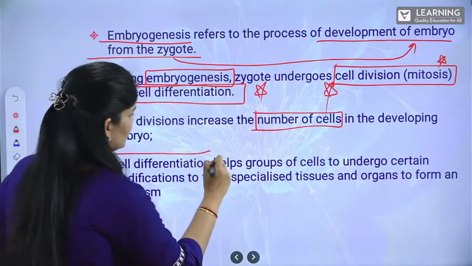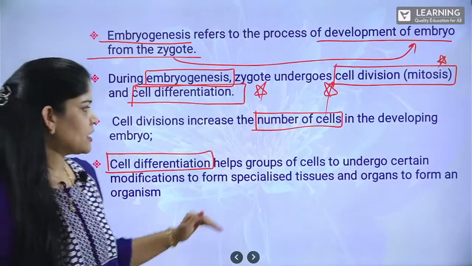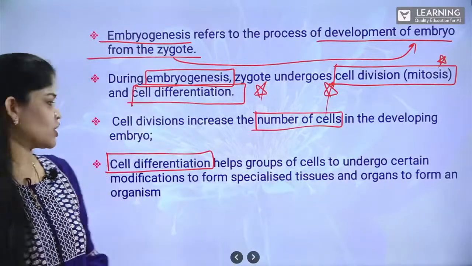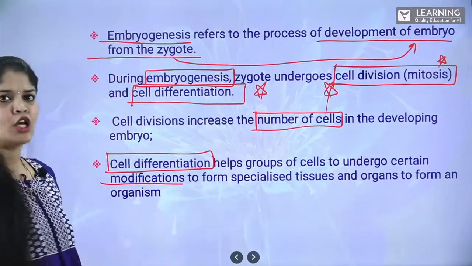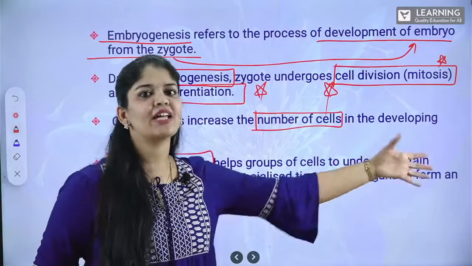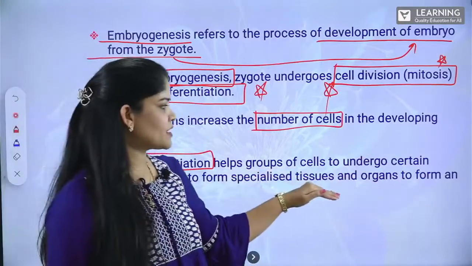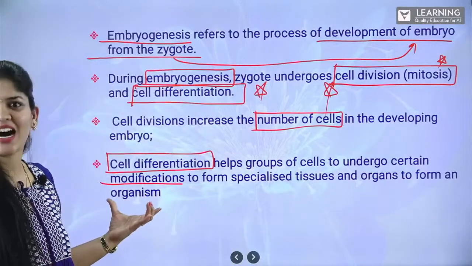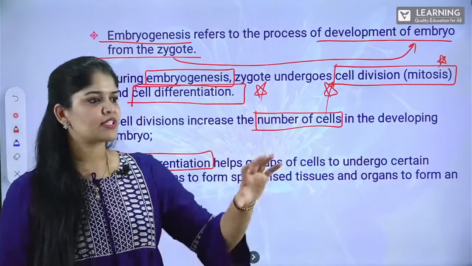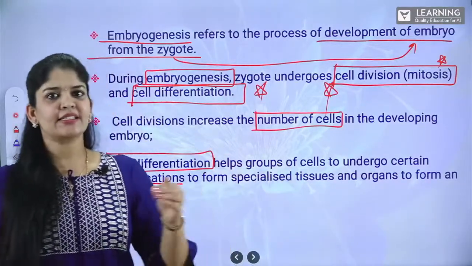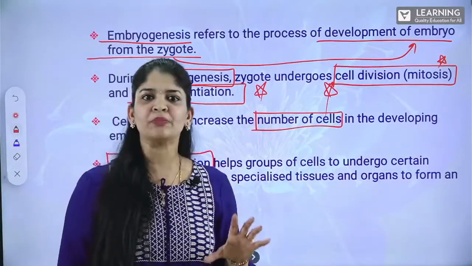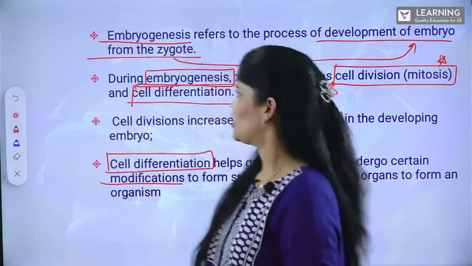And cell differentiation is another process. After cell division, cell differentiation helps a group of cells to undergo certain modifications to form specialized tissues, then tissue systems, then the organ system. So, specialized systems and organs form a complete organism. That is how the zygote develops into embryo. From the embryo, it undergoes cell divisions and cell differentiations, completing its cell structure, tissue system, organ system, and finally a complete organism. Right? Moving on.